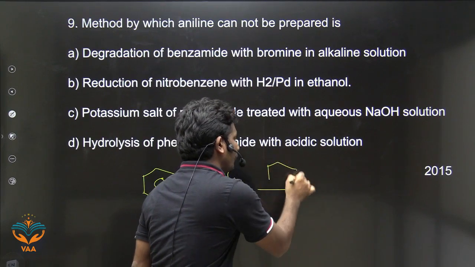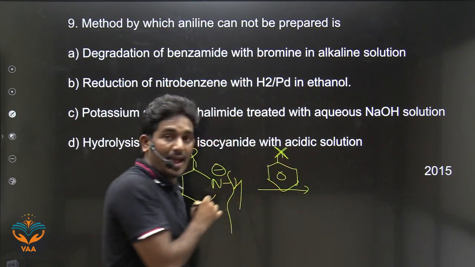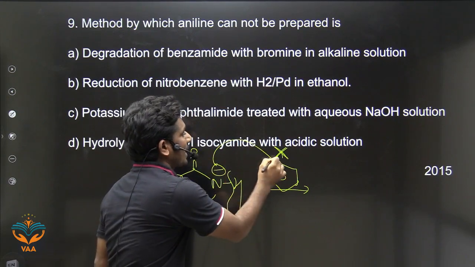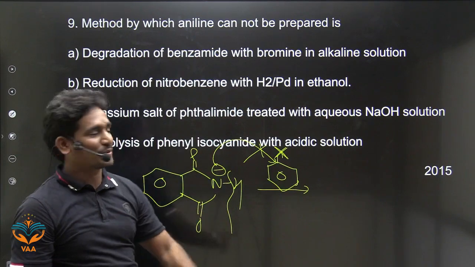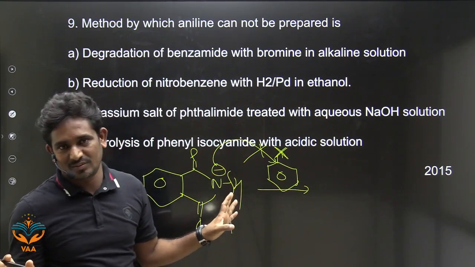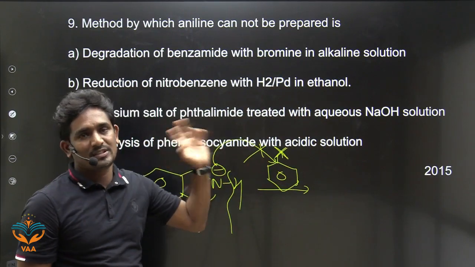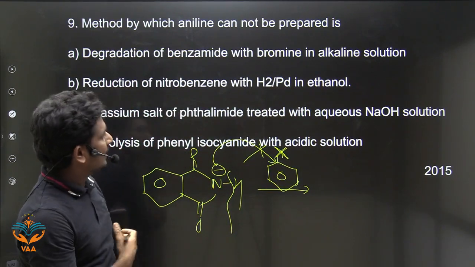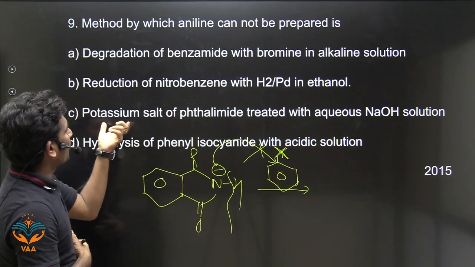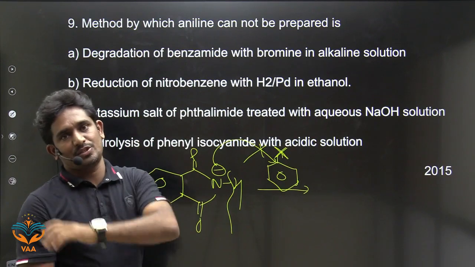If we take aryl halide, what happens now? It cannot react here because the halogen is connected to an sp2 carbon atom, so they will not react with each other. That will not form any product. Therefore aromatic amines cannot be prepared in this Gabriel phthalimide synthesis.